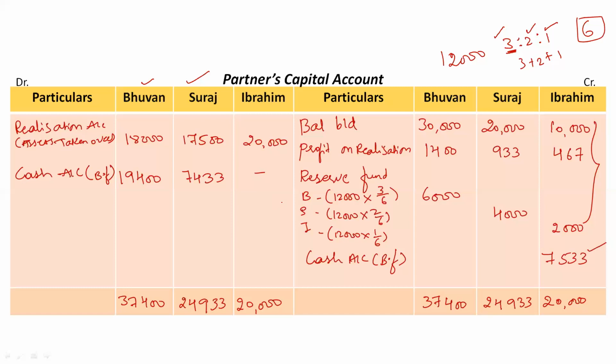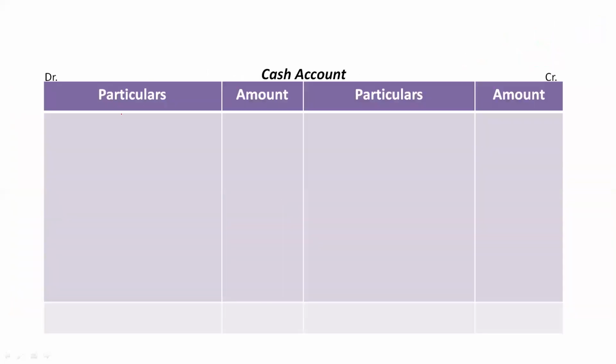Next step is to check whether any of the partners has taken over any asset or paid any liabilities. Those things have to be recorded in the partners capital account. At last we just have to total, check which side balance is more, and find out the balancing figure. That balancing figure has to be sent to cash account. Clear? Now let's prepare cash account.